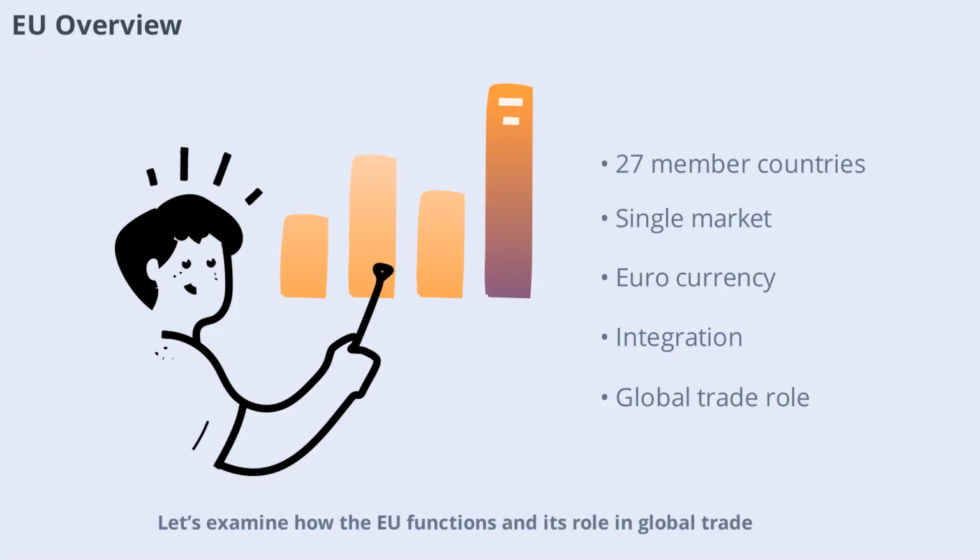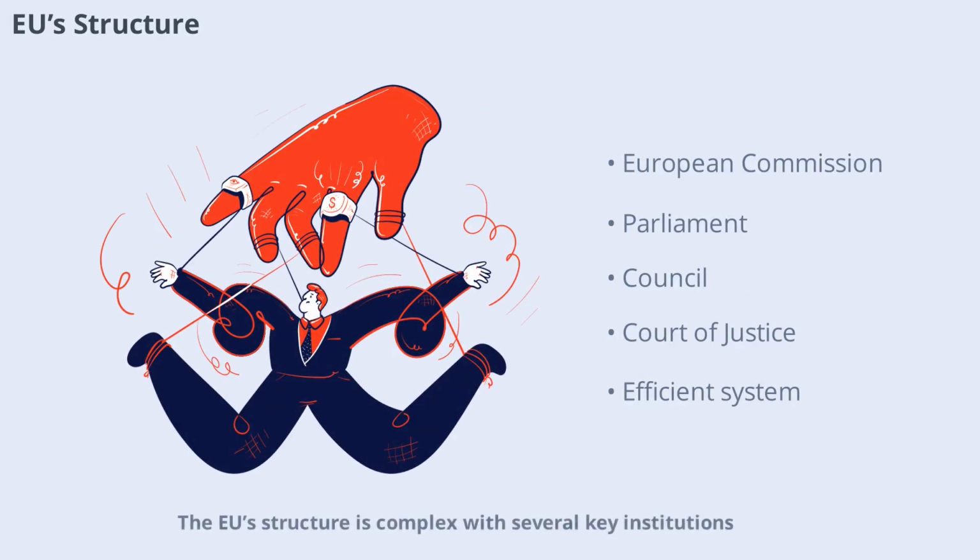Let's examine how the EU functions and its role in global trade. The EU structure is complex, with several key institutions. The European Commission proposes legislation and manages policies. The European Parliament represents citizens and approves laws. The Council of the EU brings together national ministers to coordinate policies. The European Court of Justice ensures legal compliance. This system allows the EU to function efficiently and address diverse issues. Cooperation between institutions is essential for decision-making and implementation.